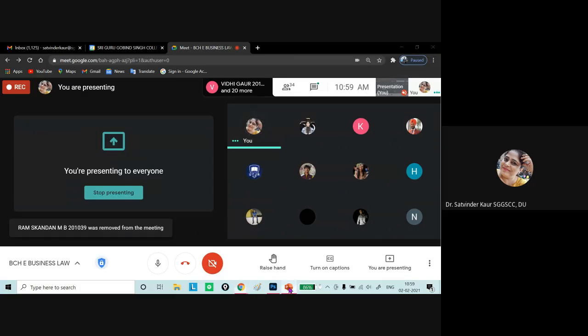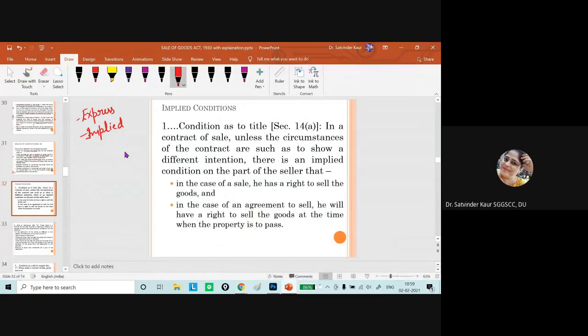Okay, so yesterday we started with the conditions, wherein we discussed that conditions can be express conditions and implied conditions. The legal rule is that if the condition is not fulfilled, then the buyer has a right to set aside the contract. And when he sets aside the contract, repudiates the contract, he can claim the price as well.